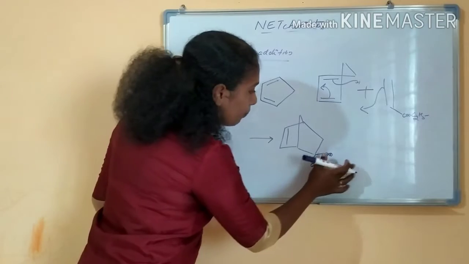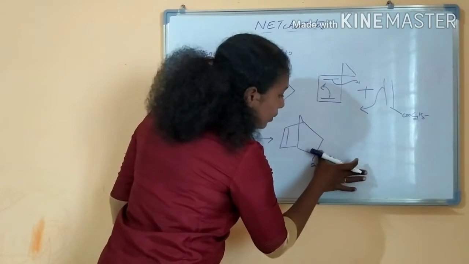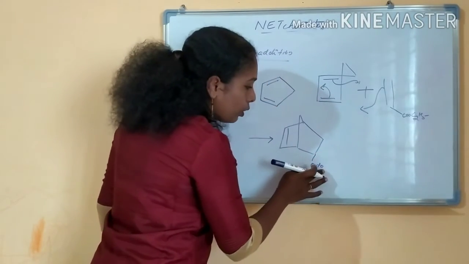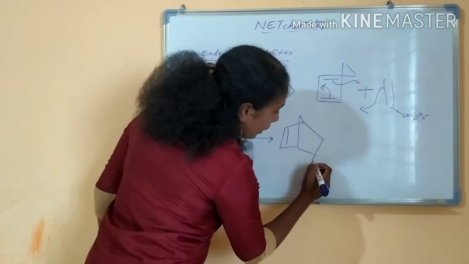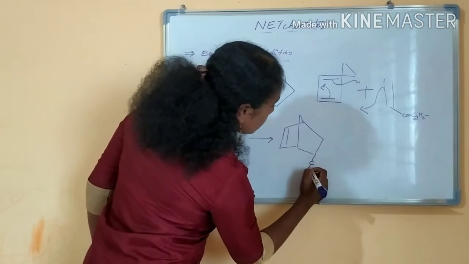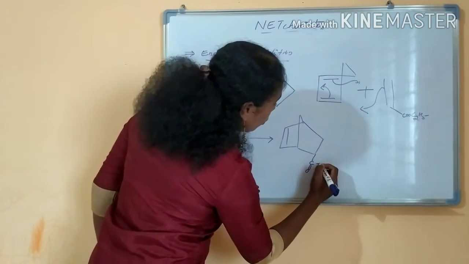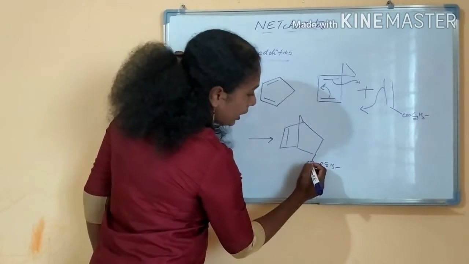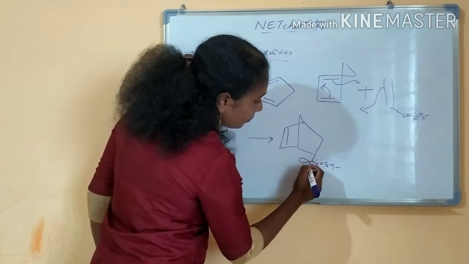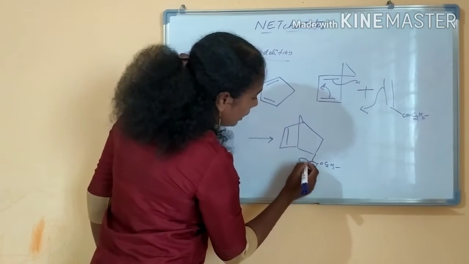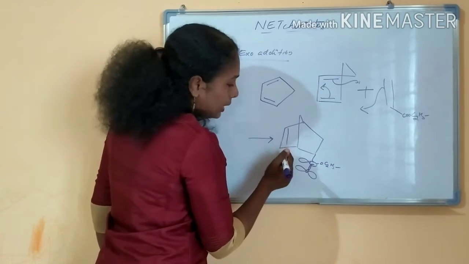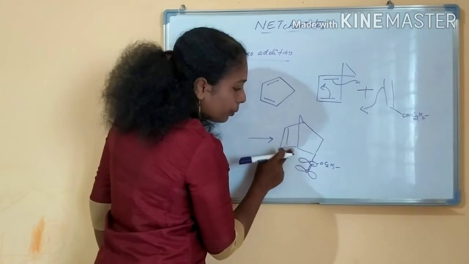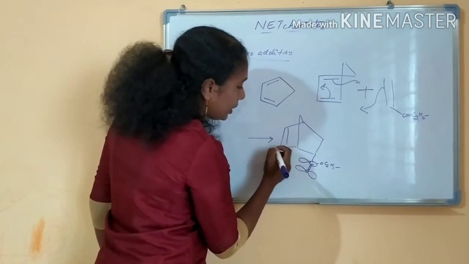If you see here, I am writing the product, okay? Exo is not there, so I am erasing exo. Now the endo product will be there. C double bond O C2H5, right? Then here there will be two orbitals, and here also two orbitals are there, right? This orbital and this orbital will interact with each other.